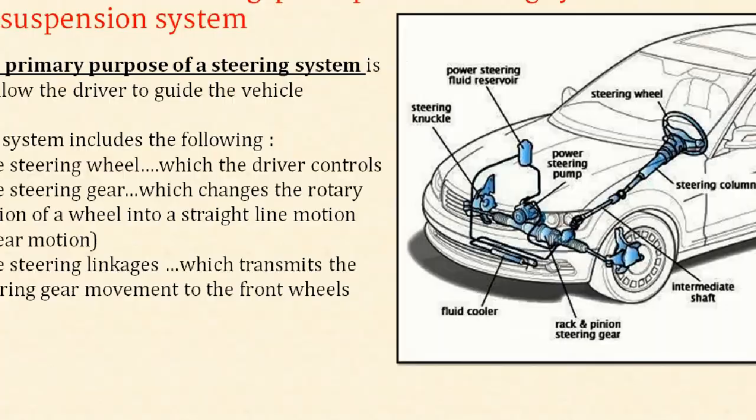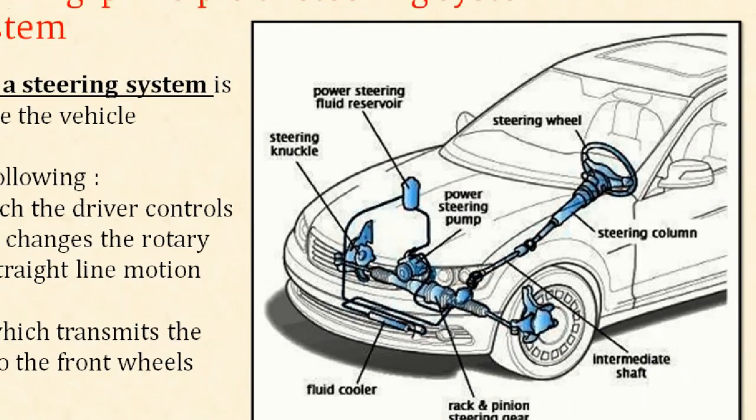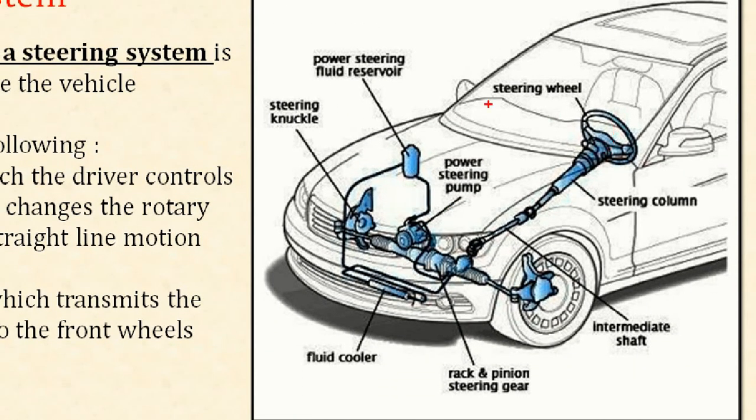So now you can see the figure. In this figure, the steering wheel is connected with the steering column, through which a number of linkages are provided, including universal joints. We can use two or more universal joints and, with the help of intermediate shafts, transmit the motion to the toe end, which is connected with the linkages.